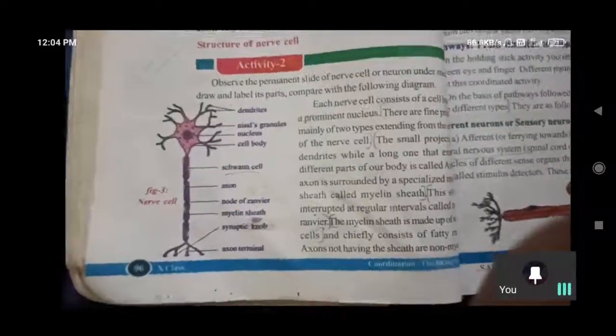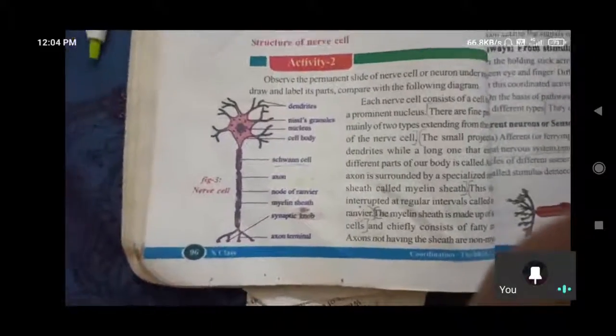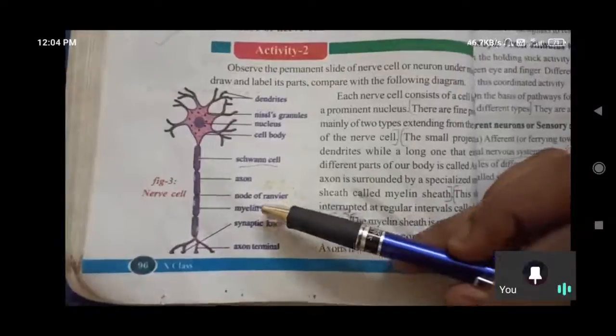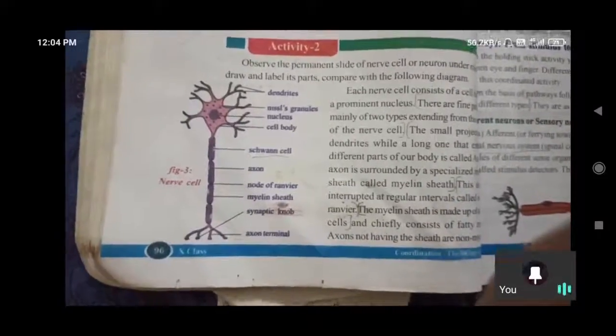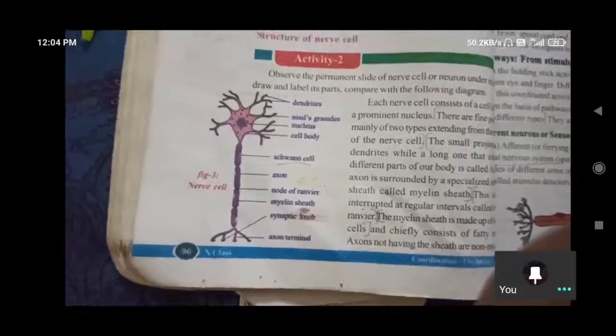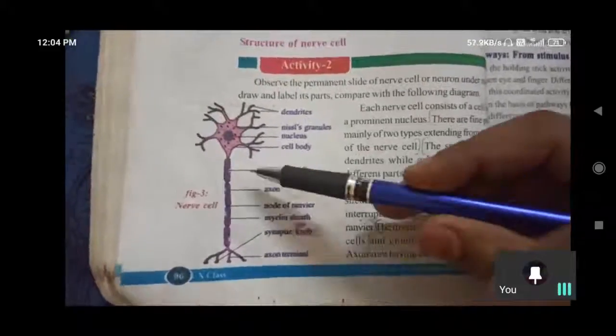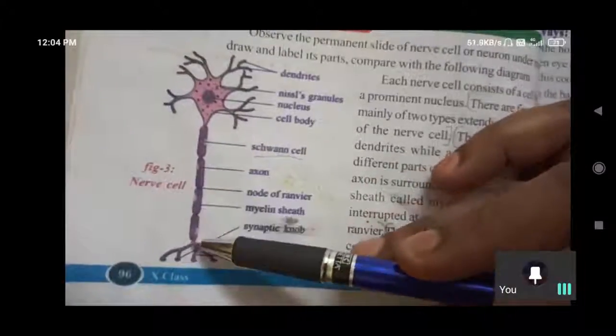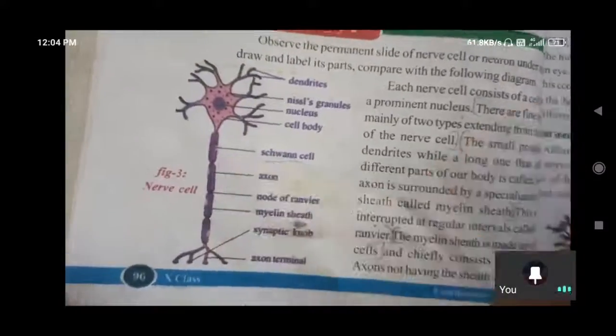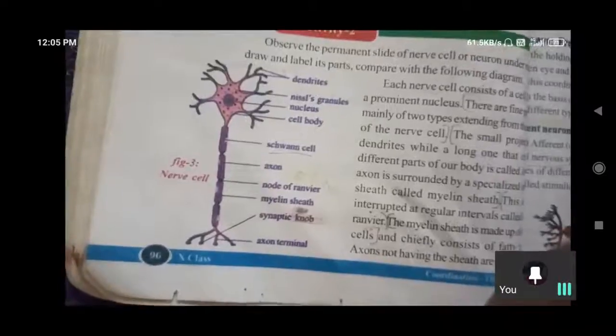Okay, children, up to axon we have discussed. Next one is node of Ranvier. What is the node of Ranvier? It is a gap between one axon node and another axon node. How are these nodes separated? Some small gaps are there to separate them.